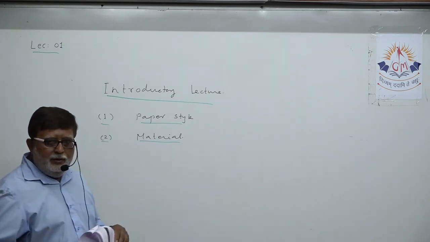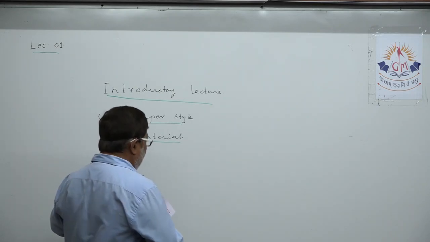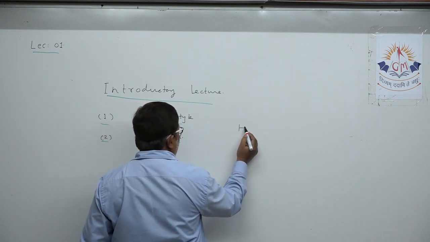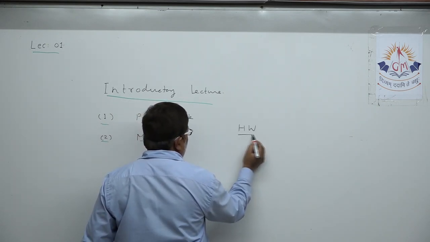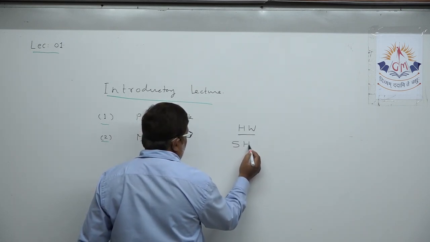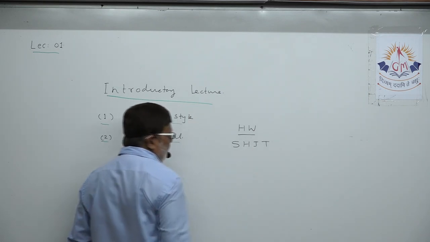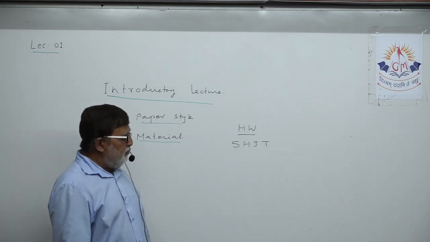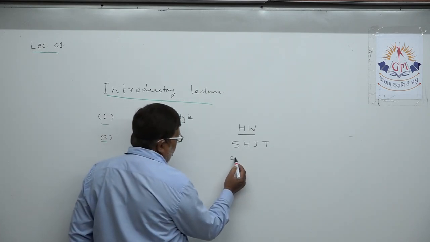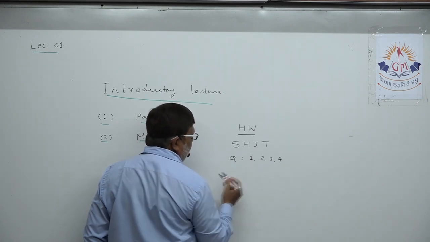I may also brief it in abbreviated form. I may say that your homework for today's lecture is Sawal Hamara Jawab Tumhara, so from SHJT you have to write question number 1, 2, 3, 4. This way I design the homework.